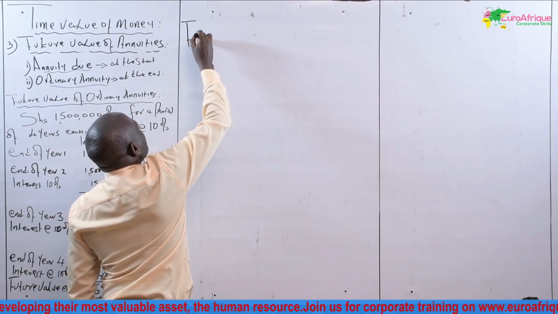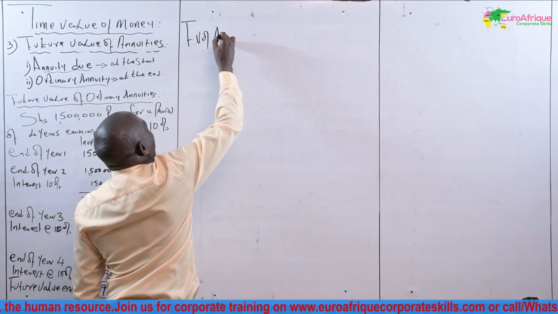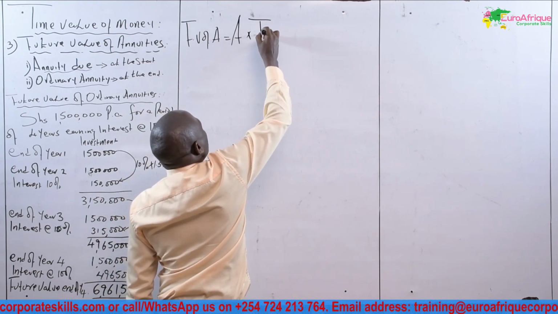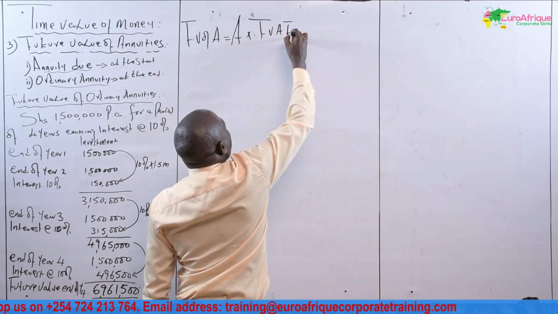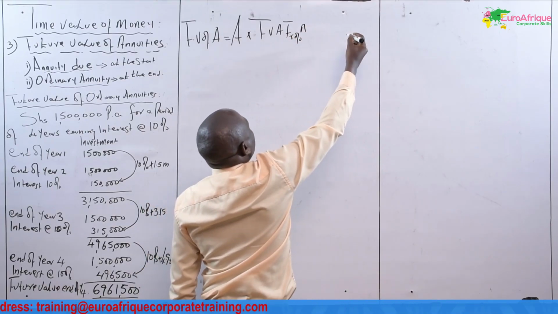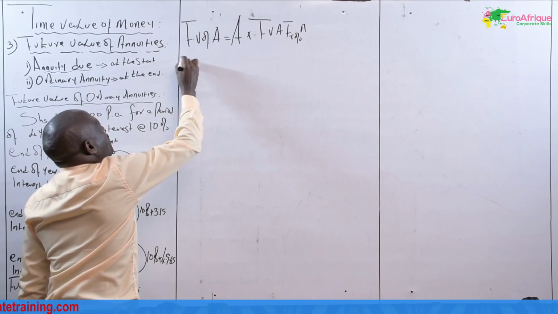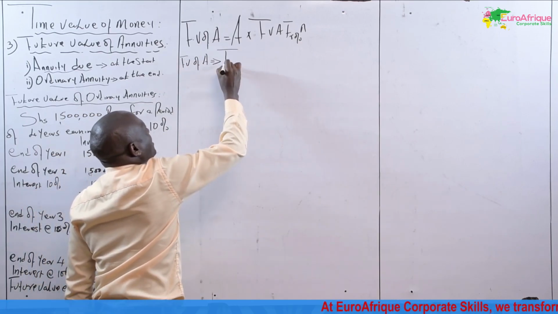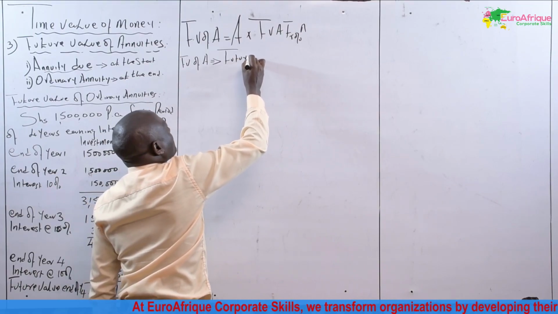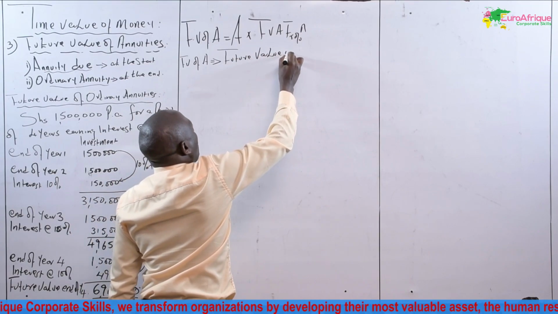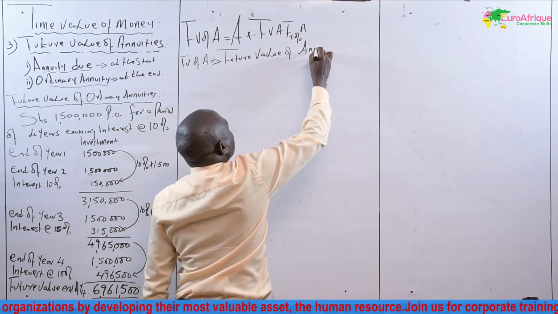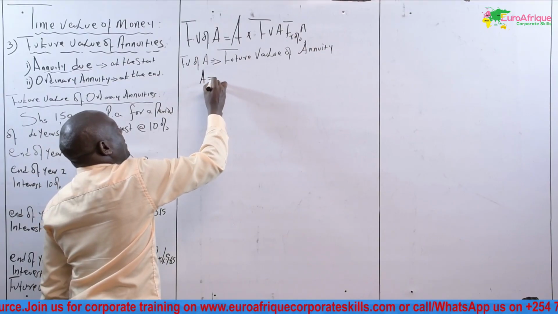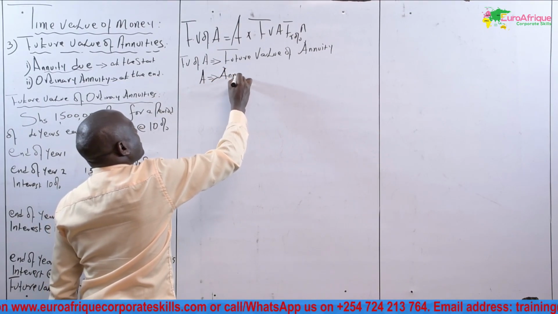We say that future value of annuity is equal to annuity multiplied by the future value annuity factor R% N. The future value of annuity, A, I will say that these are annuities.